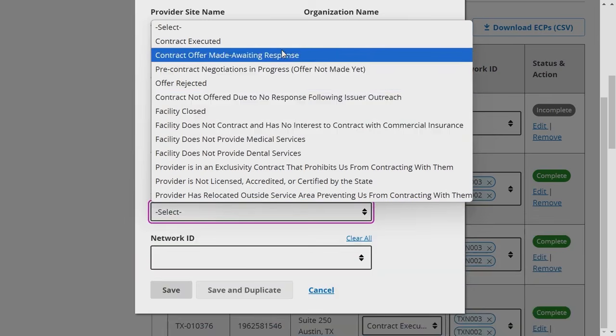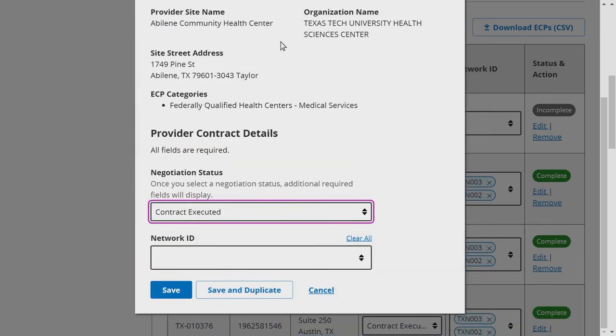Please note that depending on the negotiation status you select, you may be required to provide the following additional data elements: the contract offer date, the name of the point of contact at the provider facility who provided the status of negotiations information, the point of contact's email address, the point of contact's phone number, and the information source through which you learned of the provider's changed status.